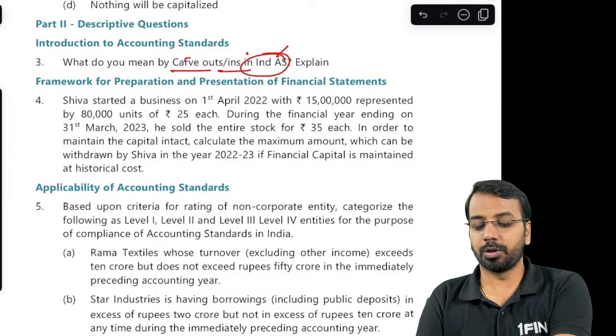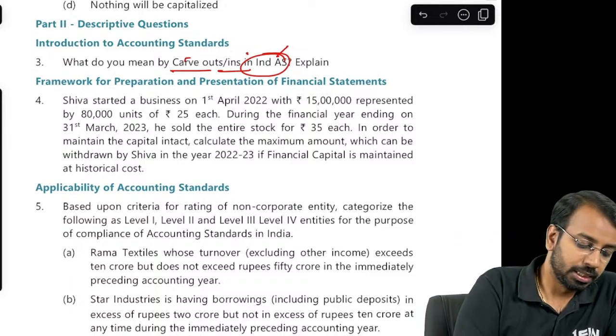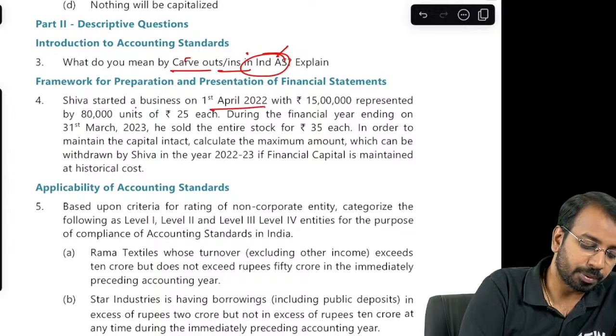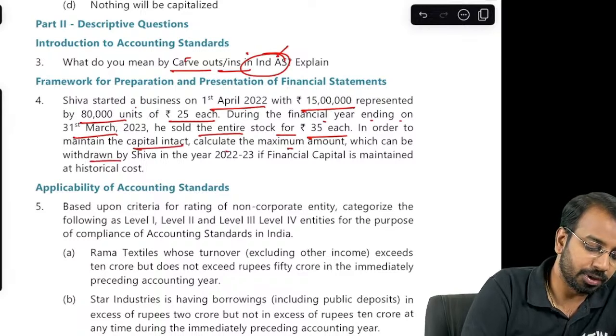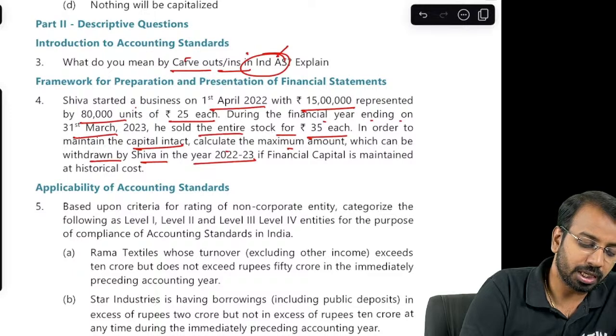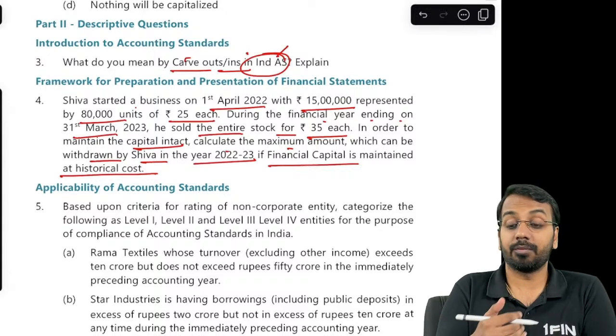Then the fourth question is on maintenance of capital, right? So Shiva started a business on 1st of April with 15 lakhs represented by 80,000 units of 25 each. During the financial year ending on 31st March, he sold the entire stock for 35 each. In order to maintain the capital impact, calculate the maximum amount which can be withdrawn by Shiva for 22-23 if financial capital is maintained at historical cost. Now what they are saying, how much can they withdraw, right?